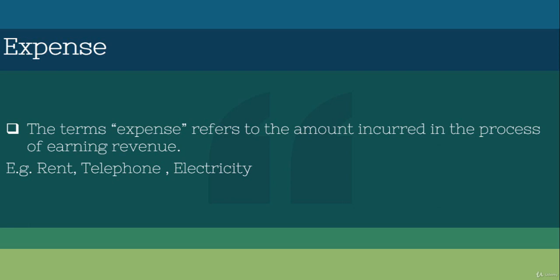For an example, I have a bookshop and I need to sell the books, so I need to rent a car, or I need to build a platform, and I need to get a telephone connection, and I need to pay the electricity, and I need to pay the salary to the employees. These are the things